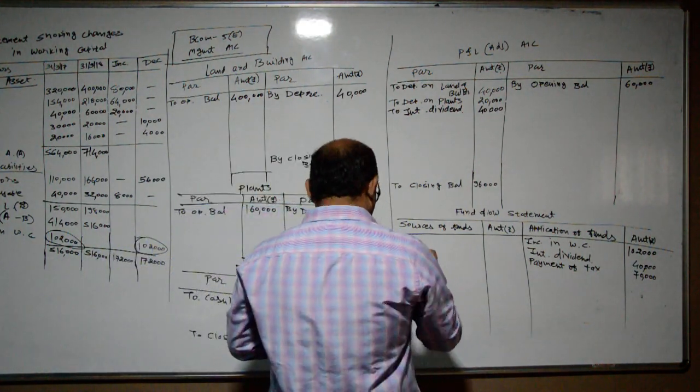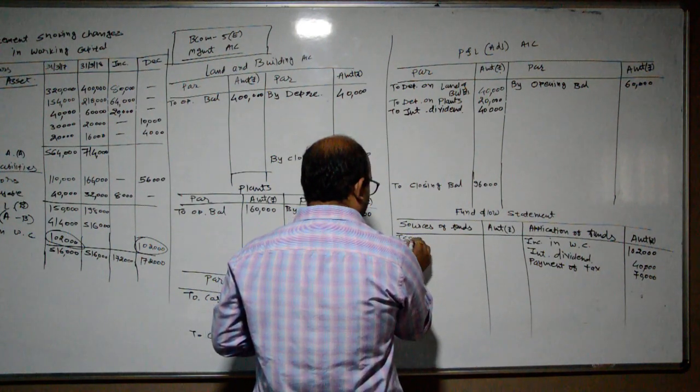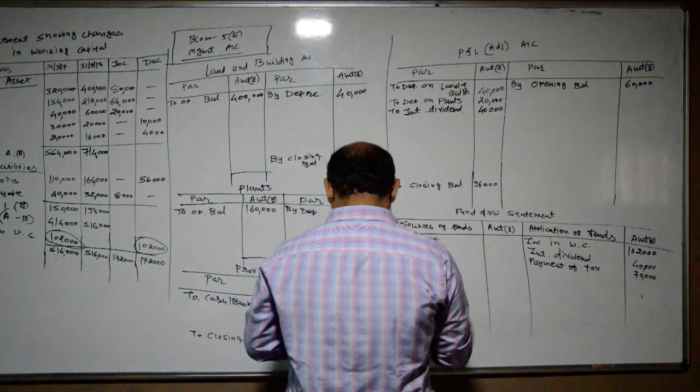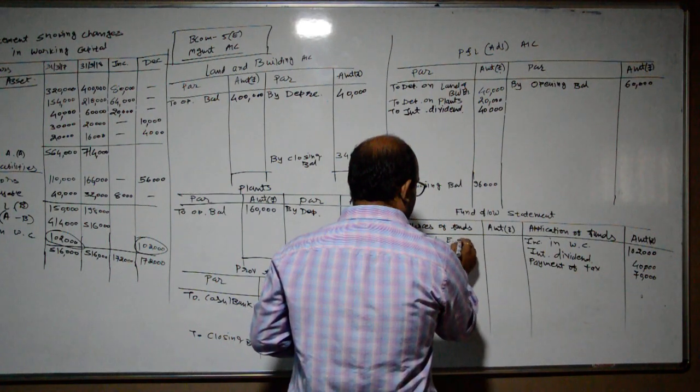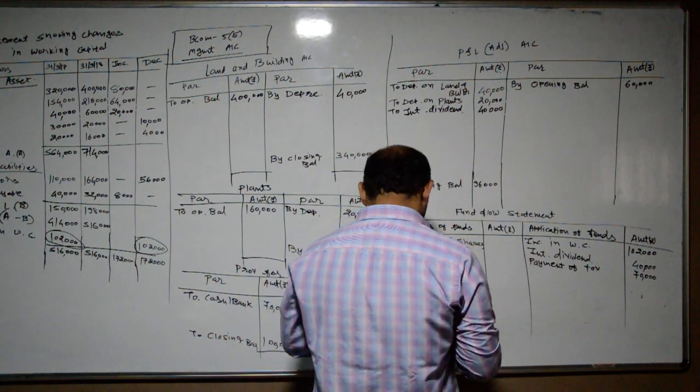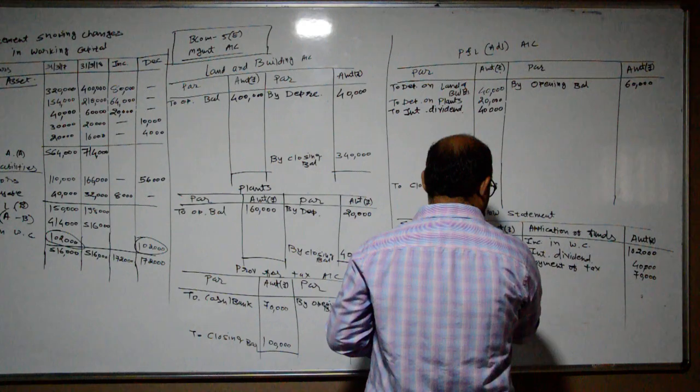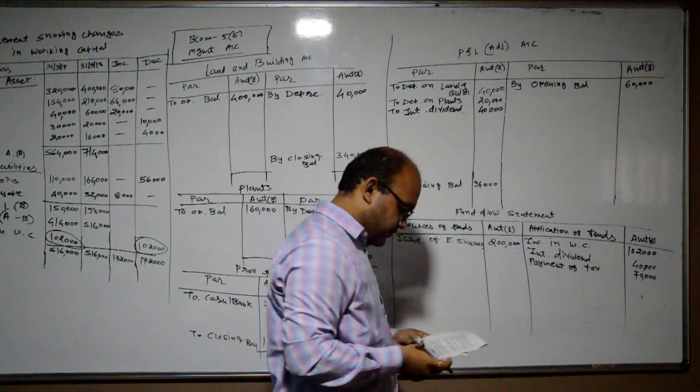Okay, issue of equity shares, how much amount? Rupees 2 lakh.